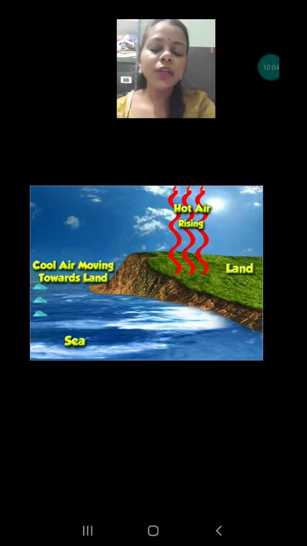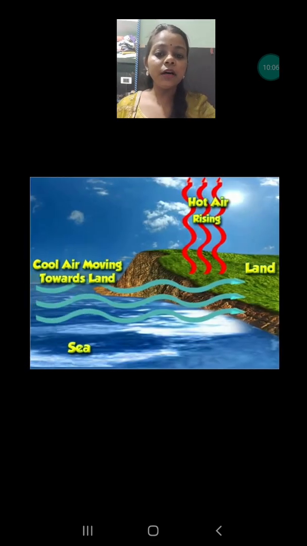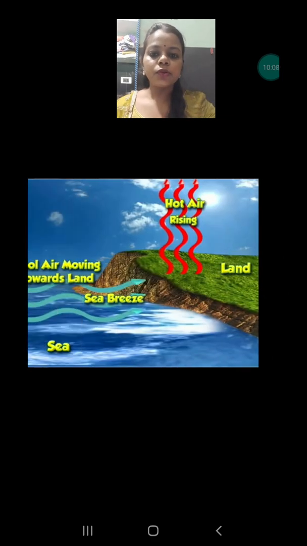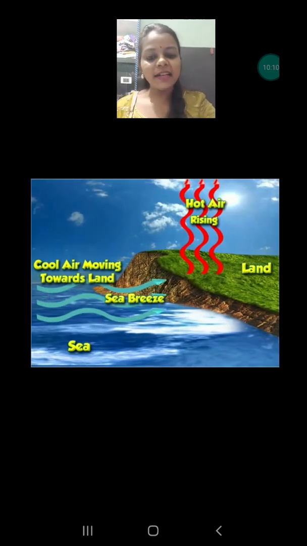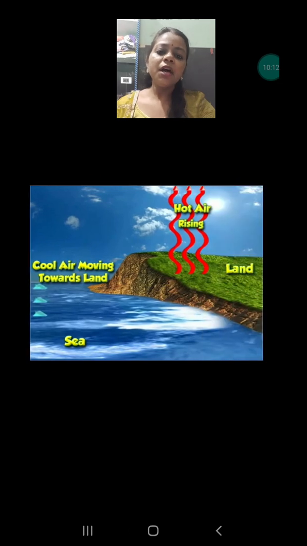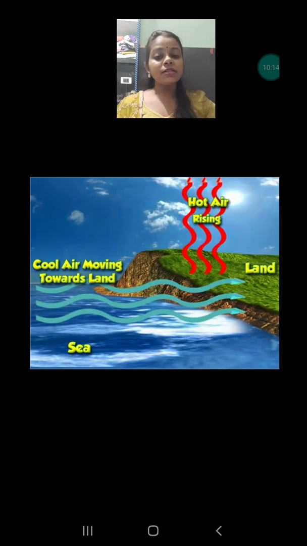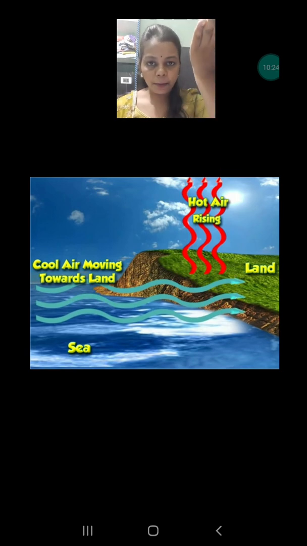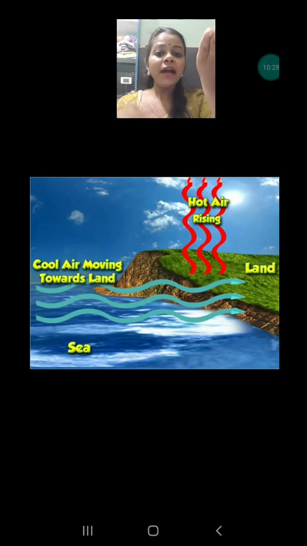First we are going to discuss the sea breeze. Let's talk about the sea breeze. Just now I talked about the heating up of the air. Whenever air is getting heated, it has a tendency to rise up, and whatever empty space is created is filled by the cold air.